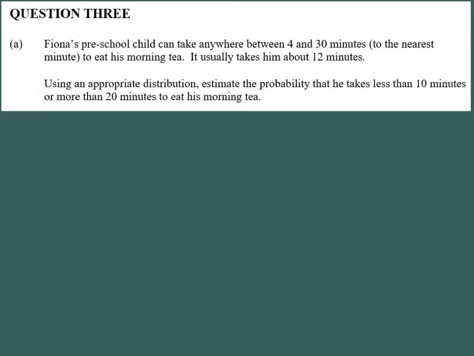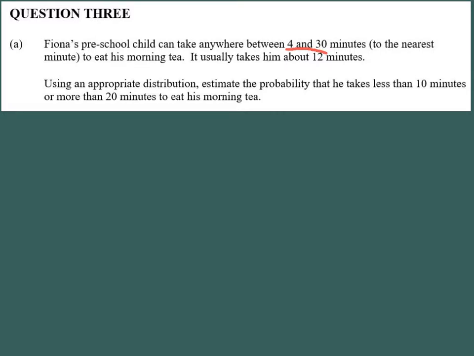So with this problem, we have Fiona's preschool child can take anywhere between 4 and 30 minutes to the nearest minute to eat his morning tea, and this usually takes him about 12 minutes. Using an appropriate distribution, estimate the probability that he takes less than 10 minutes or more than 20 minutes to eat his morning tea. So there's a couple of things we have to take into account here.